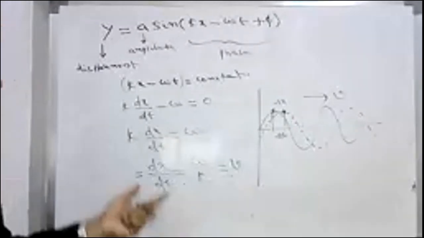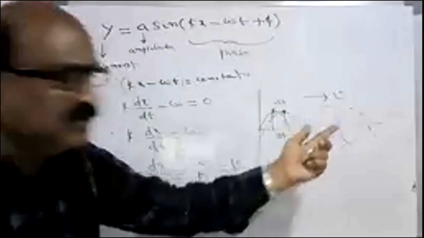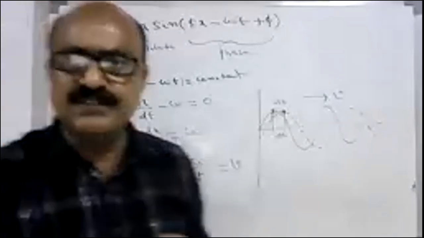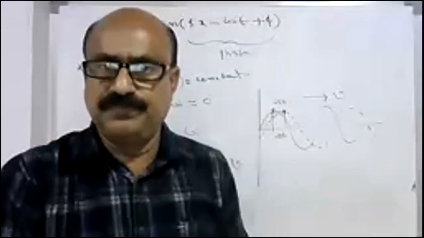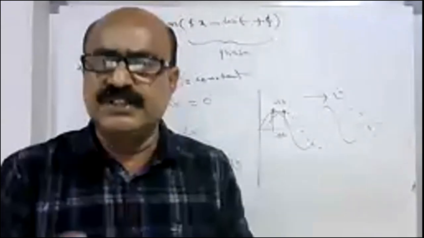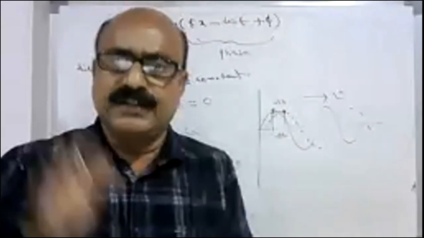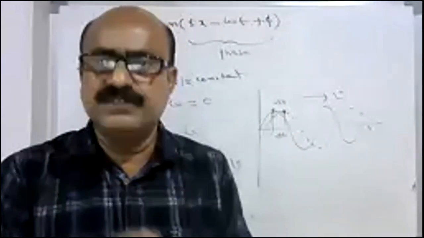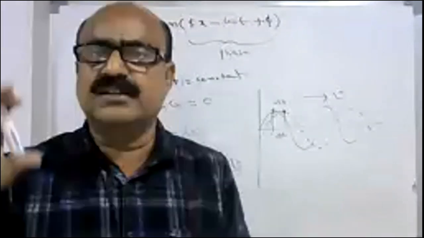So the velocity of the wave is different from the velocity of the particle. The velocity of the wave is along the x-axis. Is the velocity of the particle constant? No, it is not constant, because at the mean position it has maximum value, and at the extreme end it has zero, the minimum value. That is why the velocity of the particle is not constant.